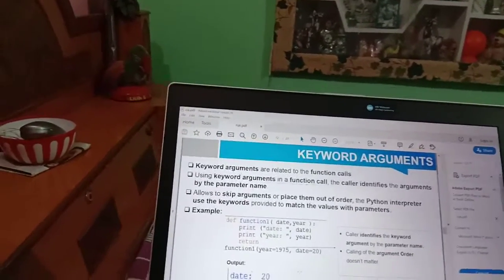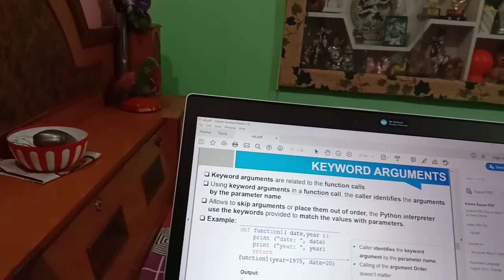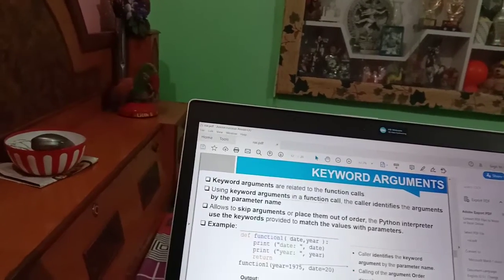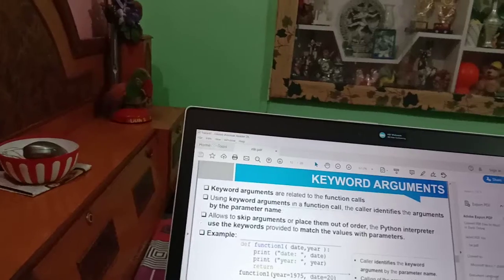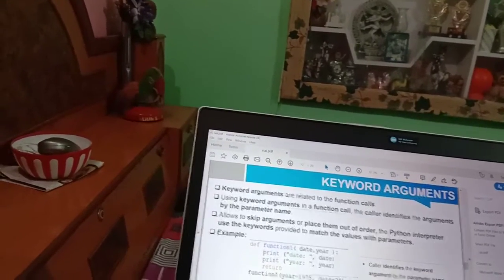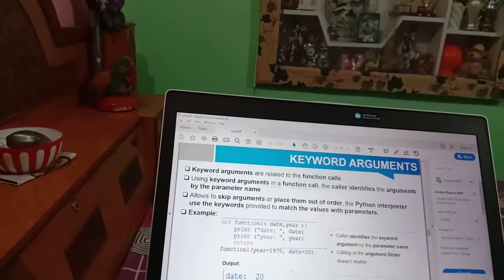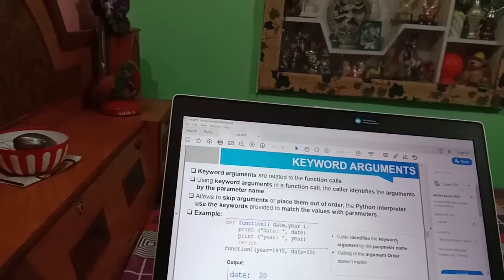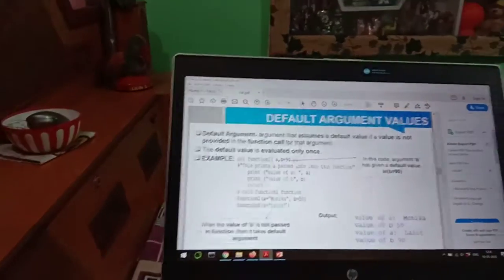Example, define function 1 and inside the parenthesis we define two parameters, date comma year. Now we print date and print year. Return the value by calling function 1 with year equal to 1975 and date equal to 20. When we run this program, we will get the output date equal to 20 and year equal to 1975. Okay, so this way we can define our own function.